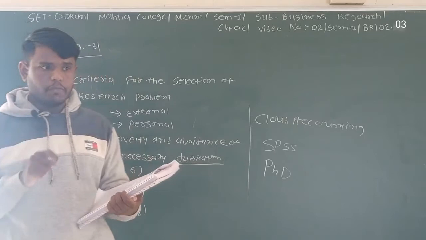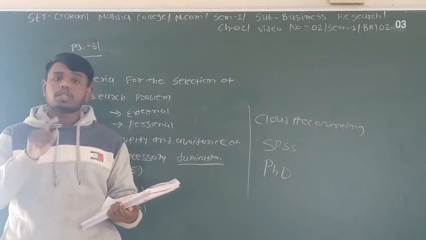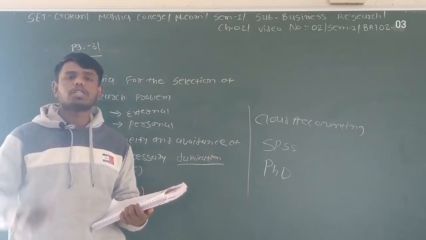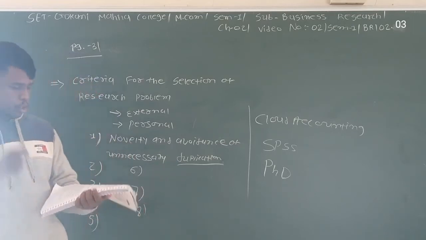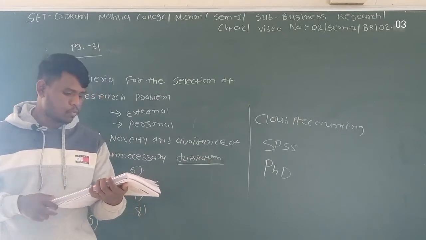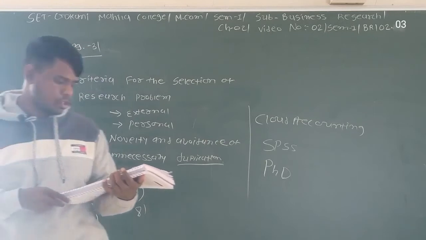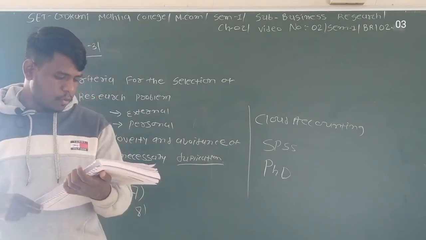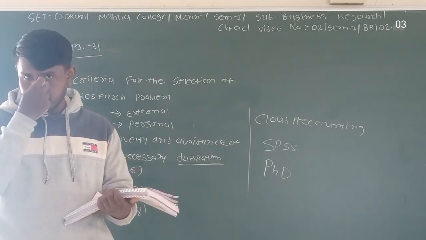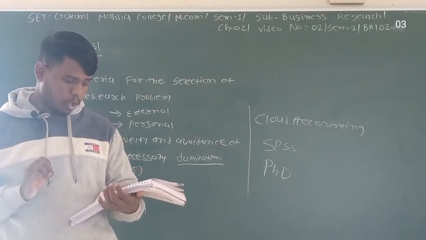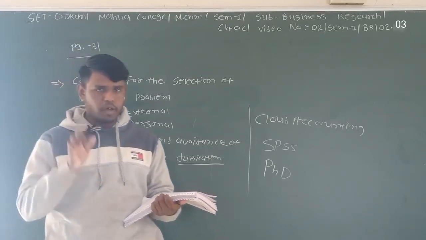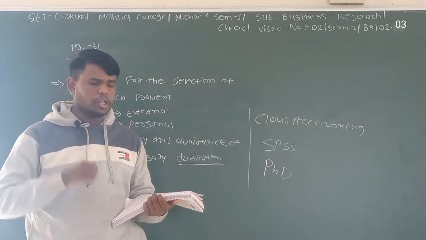So whenever you are starting your research, before starting the research you must have an idea about how much time you have available to research. As a general rule, the minimum amount of graduate work for the master's degree is 2 years and for the doctor's degree 5 years. For the master's you have 2 years, but here they have mentioned for the doctorate degree you have 5 years, but now the condition has changed.